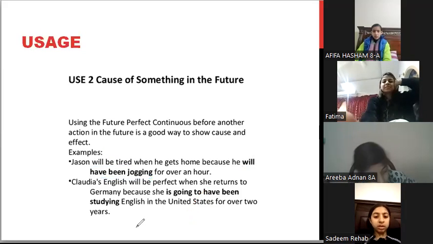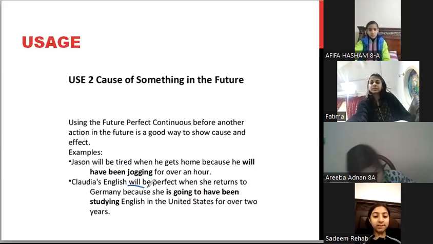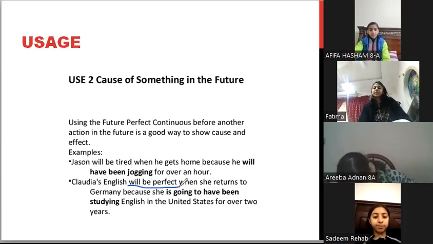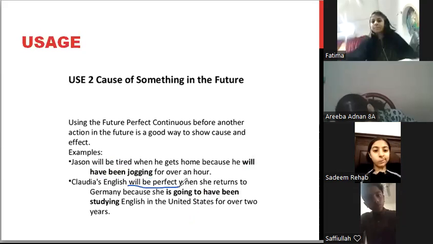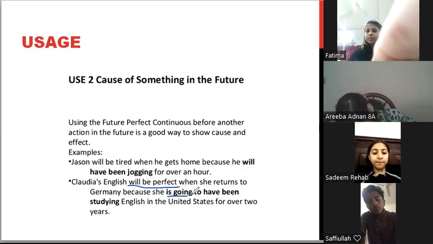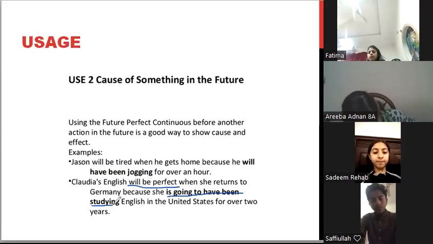Claudia's English will be perfect. Again, will be perfect is future continuous. Oh, sorry, future perfect. Now, Claudia's English will be perfect when she returns to Germany. Now, why will she have perfect English? Because she is going to have been studying English in the United States for 2 years.